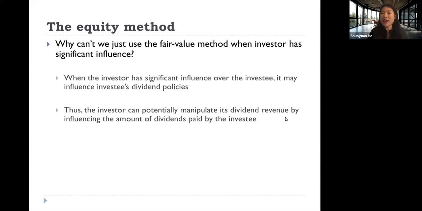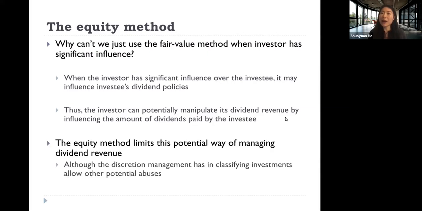Investor reports it as dividend revenue. So which means that if investor is able to influence investee's dividend policy, it may be able to manipulate its own earnings. So it may potentially manipulate its dividend revenue by influencing the amount of dividend paid by investee. And we cannot let this happen.